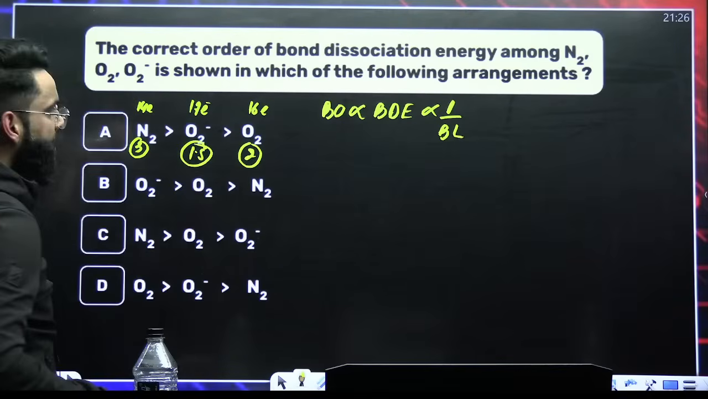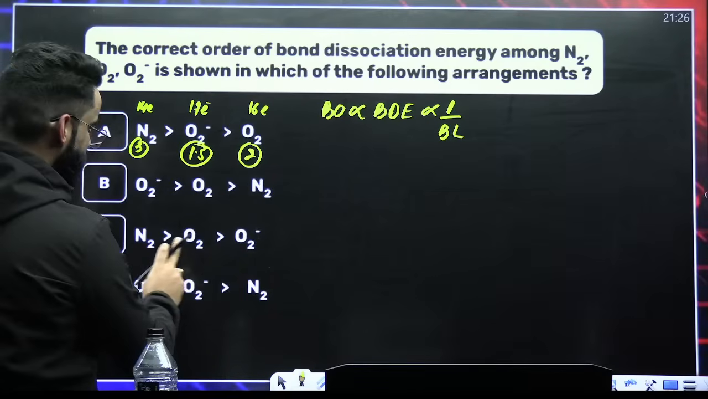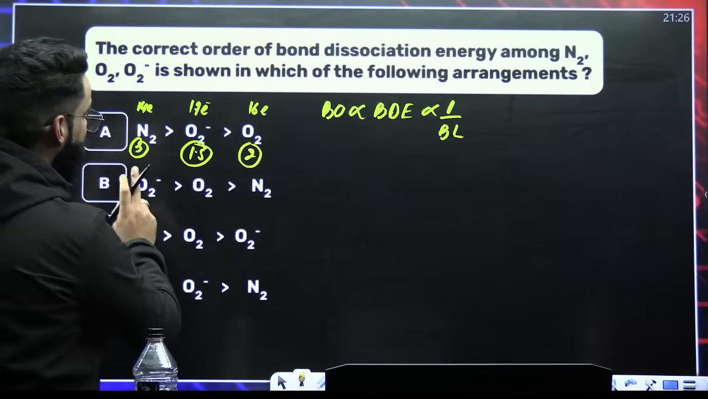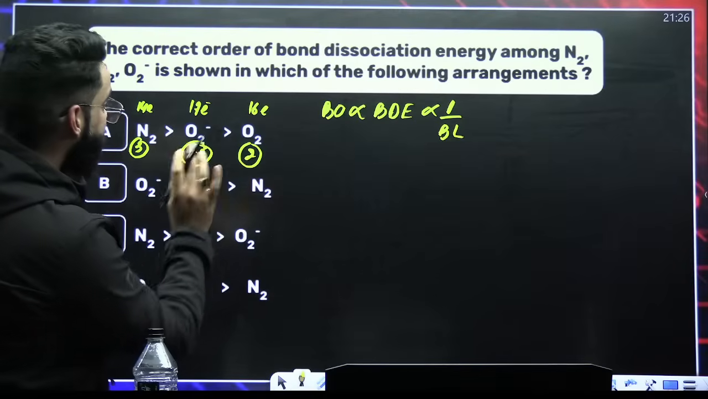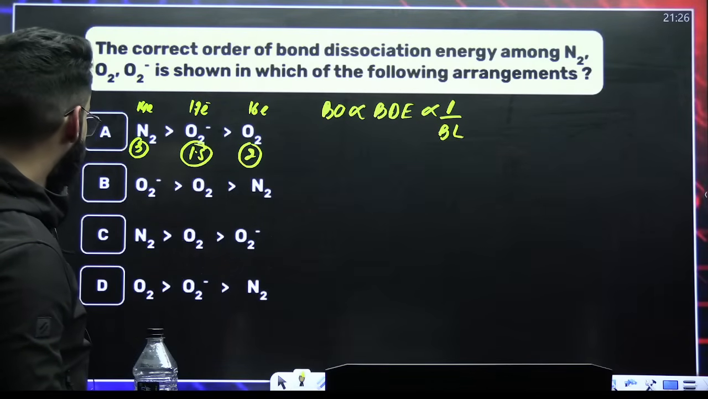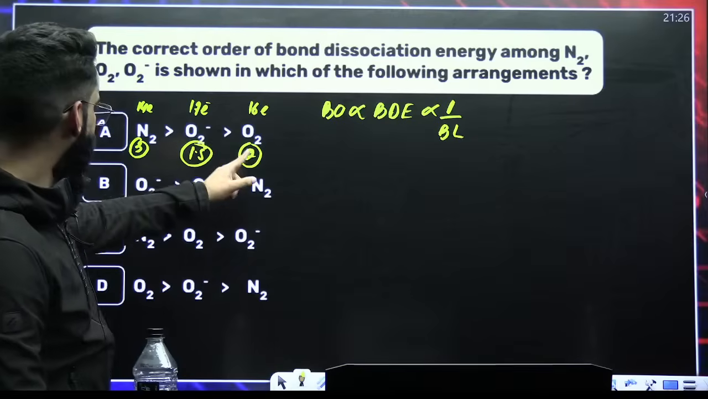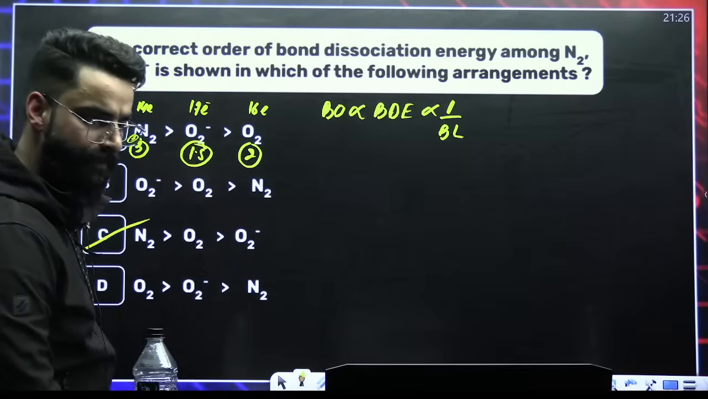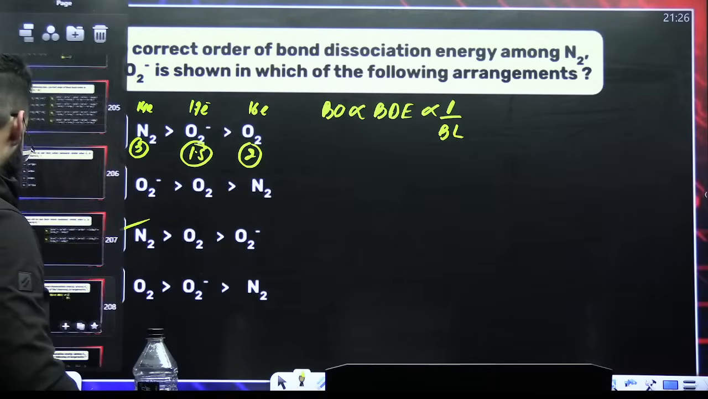Now, more the bond order, more the bond dissociation energy. So N2 will have maximum, then comes O2, and then comes your O2 negative. There is no option like that, I think. First has to be N2, then has to be O2. Okay, this option 3. This is the correct order of bond dissociation energy. Option C.